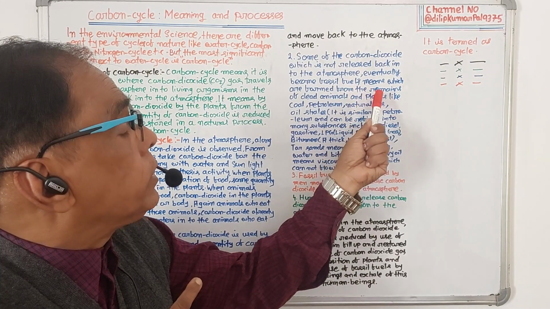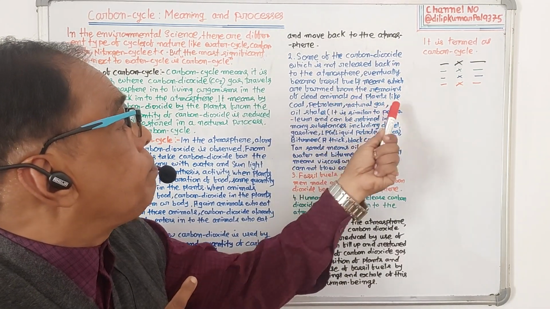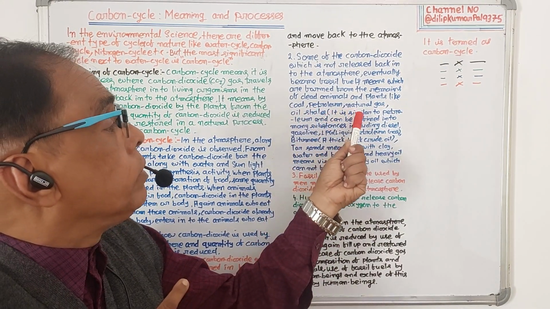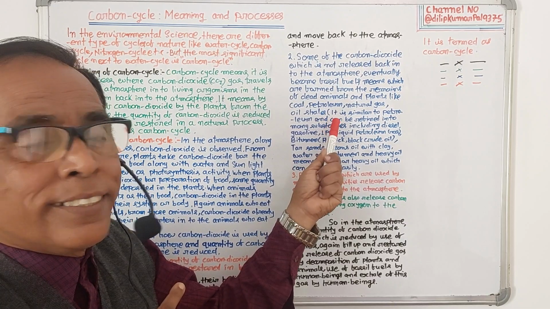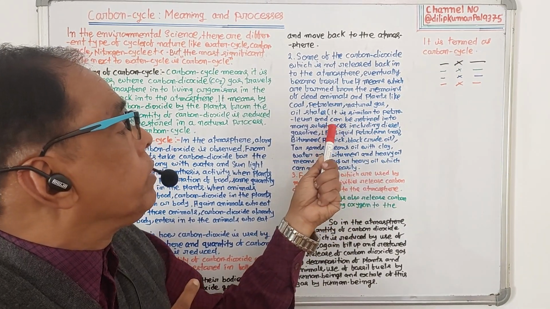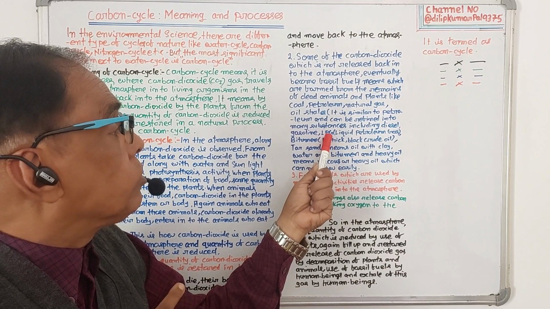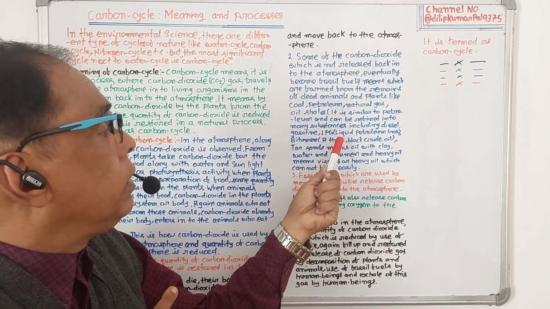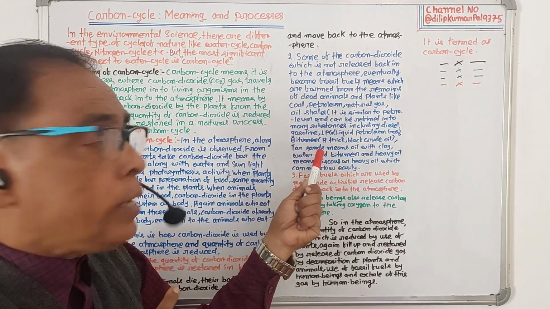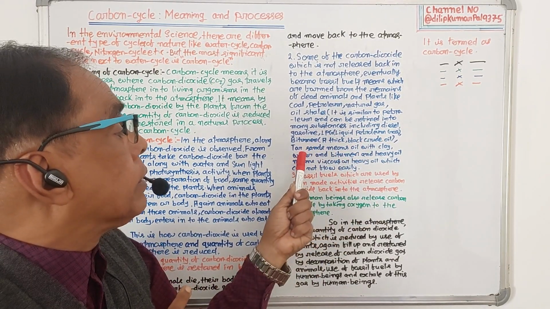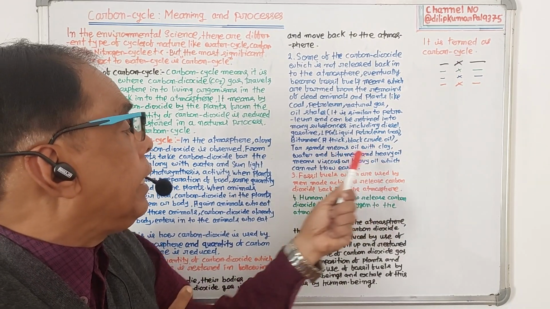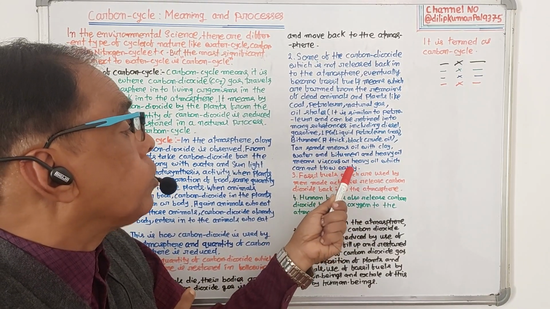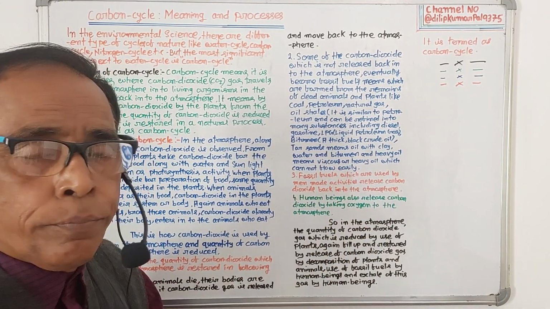Number two, some of the carbon dioxide which is not released back into the atmosphere eventually becomes fossil fuels, which are formed from remains of dead animals and plants, like coal, petroleum, natural gas, and oil shale. Oil shale is similar to petroleum and can be refined into many substances like diesel, gasoline, LPG (liquefied petroleum gas), bitumen, a thick black crude oil, tar sands, meaning oil with clay, water and bitumen, and heavy oil, meaning viscous or heavy oil which cannot flow easily.